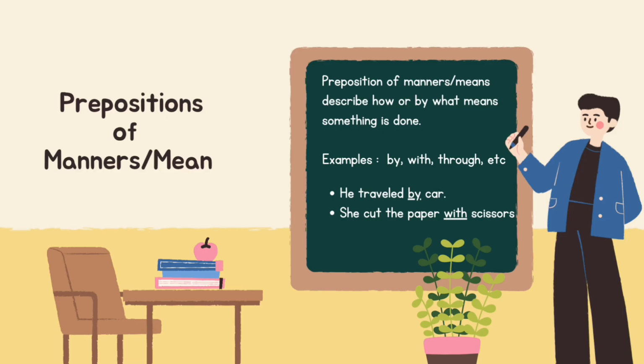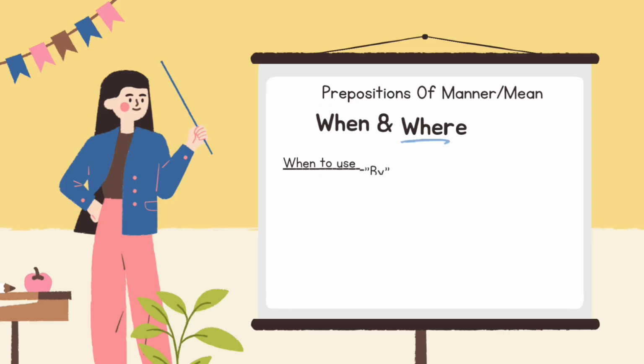Prepositions of manner, means. Prepositions of manner, means describe how or by what means something is done. Examples: by, with, through, etc. He traveled by car. She cut the paper with scissors.